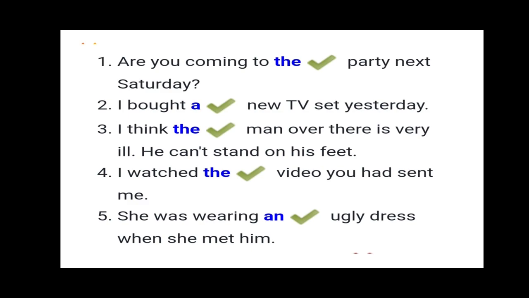So the answer of question number 1 will be, are you coming to the party next Saturday? Number 2, I bought a new TV set yesterday. Number 3, I think the man over there is very ill. He can't stand on his feet. Then number 4, I watched the video you had sent me. Then number 5, she was wearing an ugly dress when she met him. So students, here are the answers. I hope that you all have understood the articles properly, and also the apostrophe and apostrophe s.